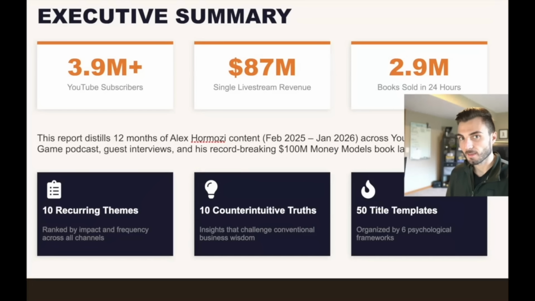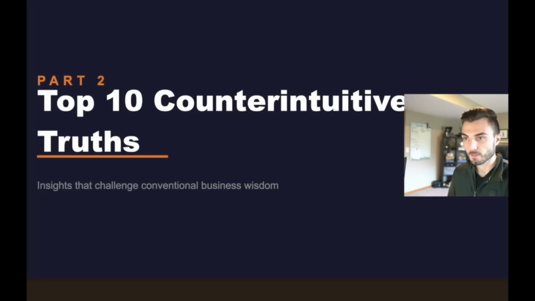And the crazy part is, in less than 30 minutes, it came back with an entire presentation with 10 reoccurring themes ranked by impact and the frequency across his channels, 10 counterintuitive truths, along with 50 of his best YouTube video title templates, including the exact framework behind them and the psychological triggers behind them as well. Here's just a glimpse at what's all within this presentation.